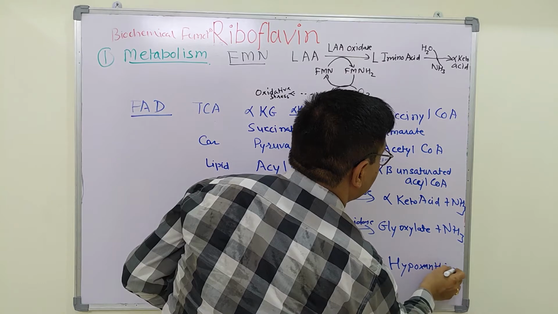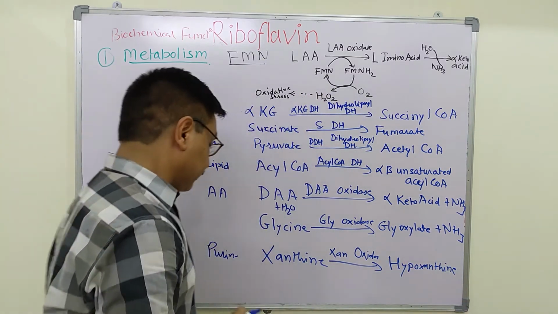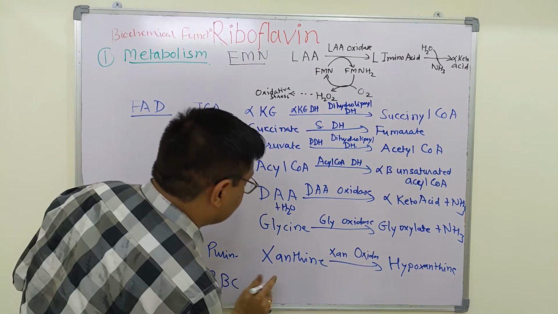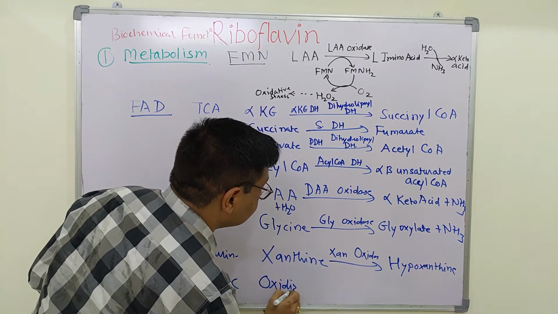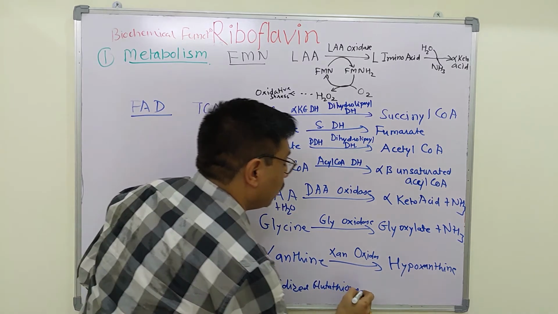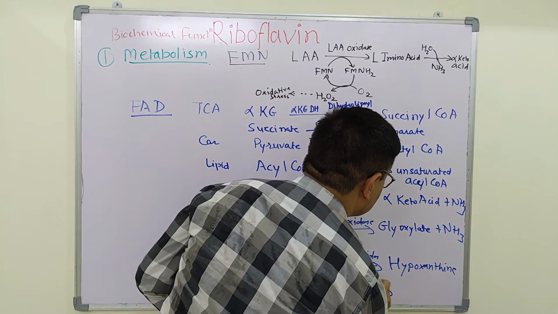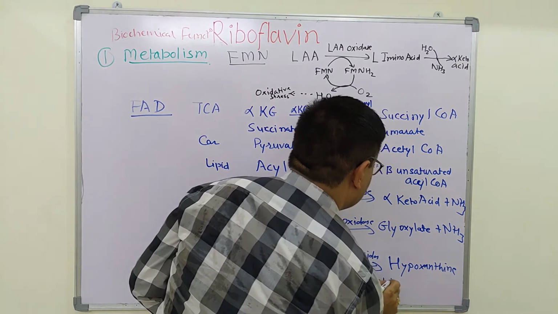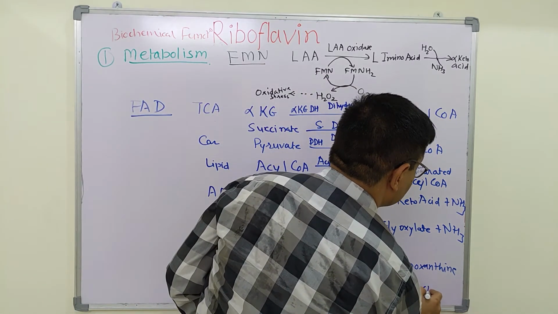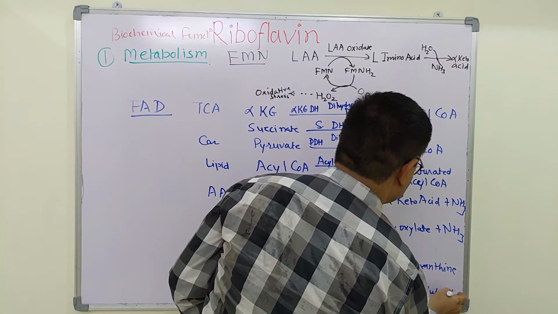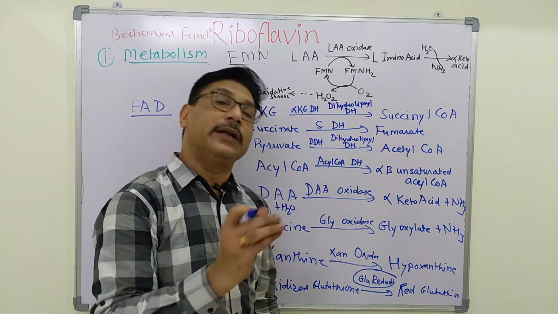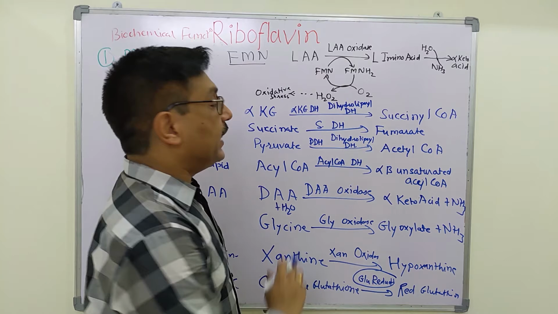Hypoxanthine is again acted upon by xanthine oxidase to form uric acid. In case of RBCs, oxidized glutathione is acted upon by glutathione reductase to form reduced glutathione. In this reaction, glutathione reductase is a flavoprotein. It contains inherent FAD activity.